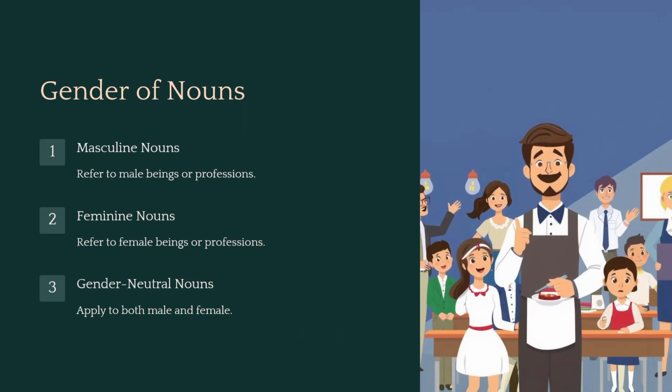Now, some nouns have gender, and although it's a little less common in modern English nowadays, we still use masculine and feminine nouns for proper grammar. So, for example, we have the word actor as a masculine word, then for feminine, it's actress. Or we have the word waiter and then waitress. Other examples for masculine nouns include father, brother, husband, or gentleman. And the feminine version of these would be mother, sister, wife, and lady.